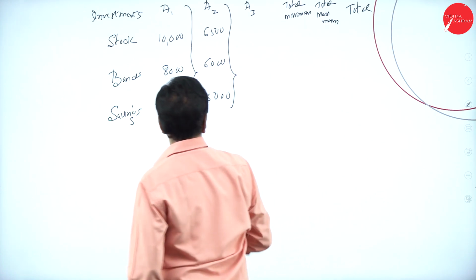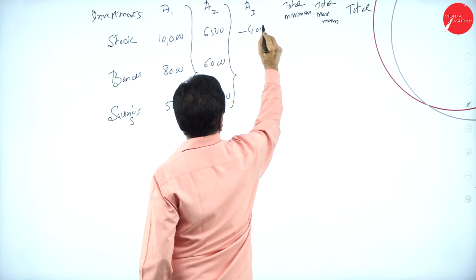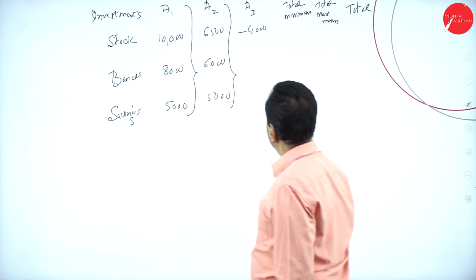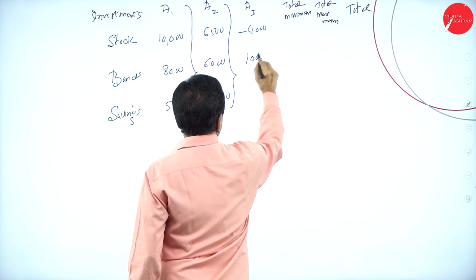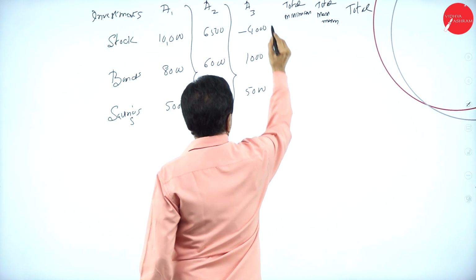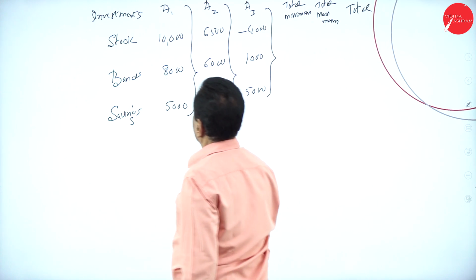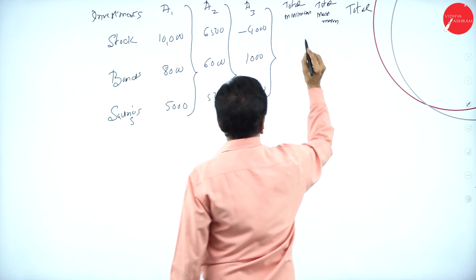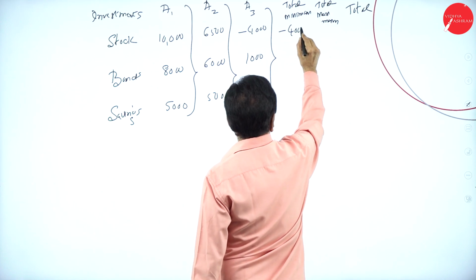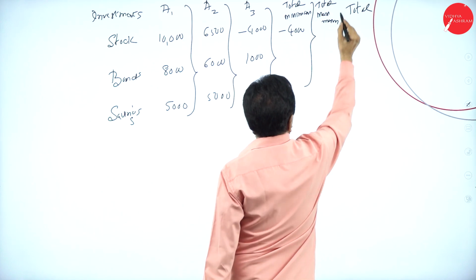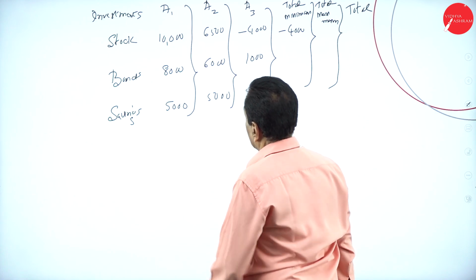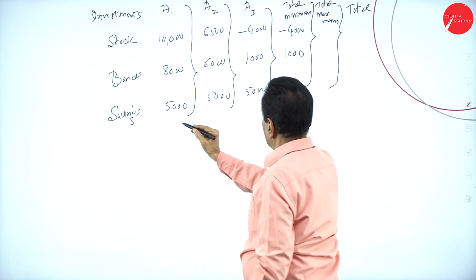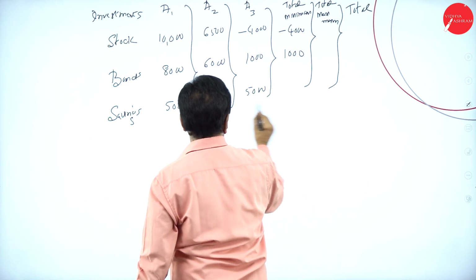Minus 4,000, $1,000, 5,000. So this goes to A3. Stock minimum is how much? Minus 4,000. Here, bonds minimum is how much? 1,000. Here, minimum is how much? Say 5,000.